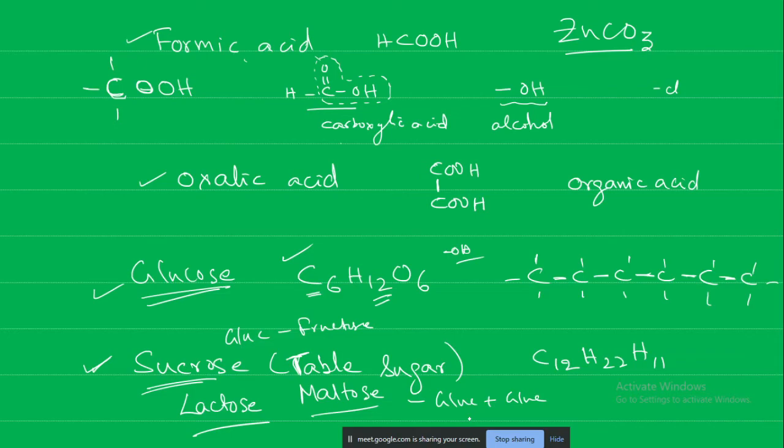That means two glucose molecules are linked to each other in the case of maltose. Maltose is generally used in the preparation of alcoholic beverages. Fructose is there in fruits, the most abundant sugar in fruits. Glucose and fructose, both of them are different, both of them are organic compounds. Maltose is not a table sugar. Sucrose is a table sugar.